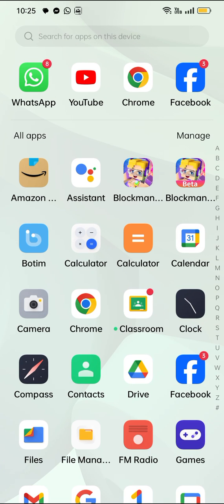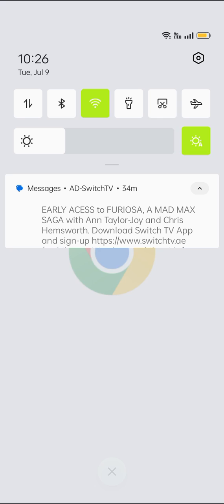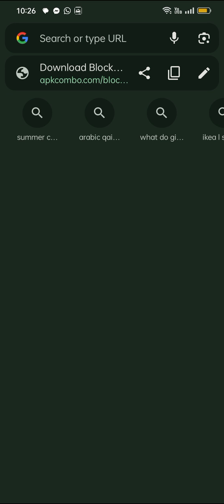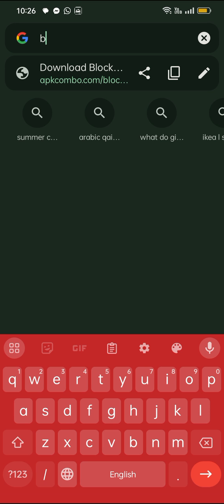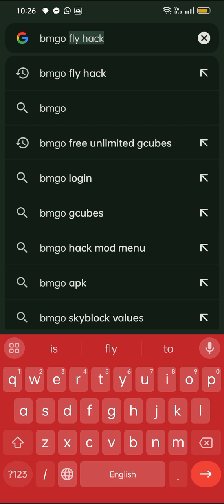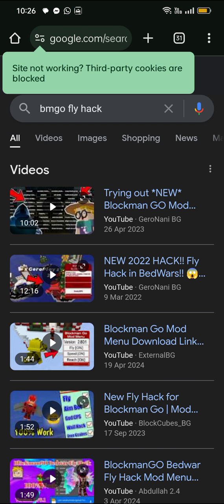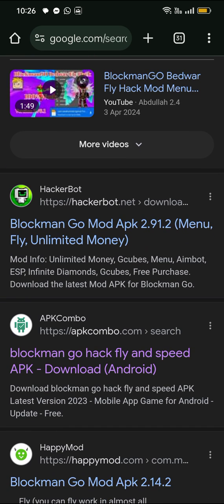Today I am going to tell you how to record and how to install Blockman Go Beta. Look. Open Chrome and search for Blockman Go fly hack. But it is Blockman Go Beta. Look, Blockman Go fly hack and speed APK, go there.